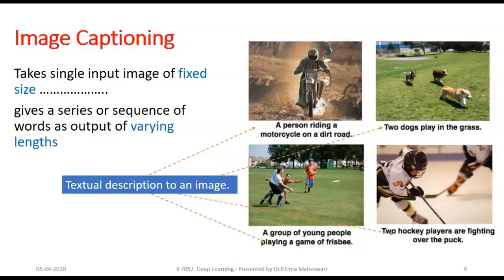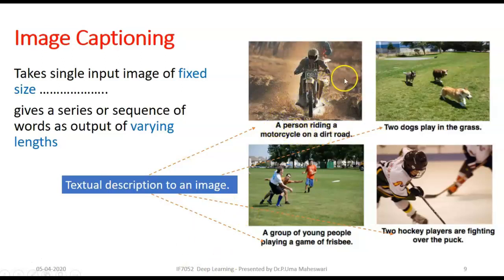Here also, RNN takes a single input image of fixed size. It may be a fixed size image in dimension like 28 cross 28 cross 1, or any fixed size image, and it gives a series or sequence of words as output, and all are of varying length.